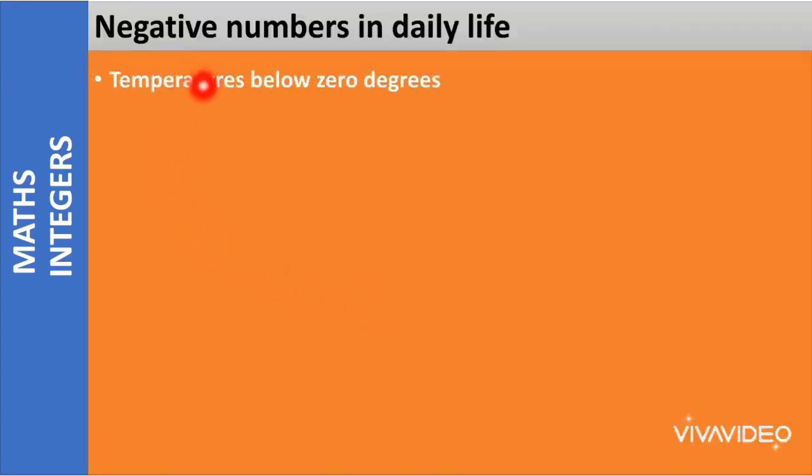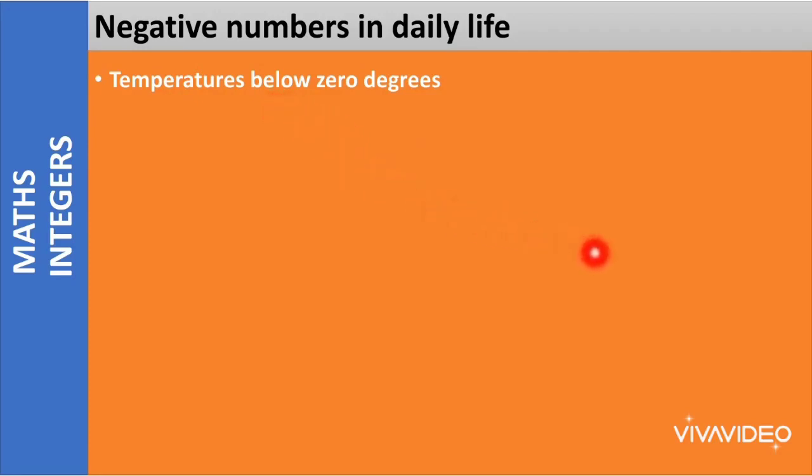Negative numbers in daily life. We use these negative numbers in our daily lives in many situations. Let us look at some examples here. Temperatures below 0 degrees. When the temperature goes below 0 degrees, we use negative numbers to denote that.